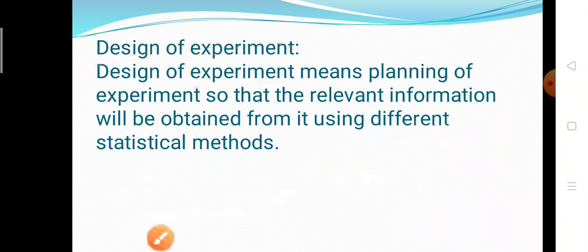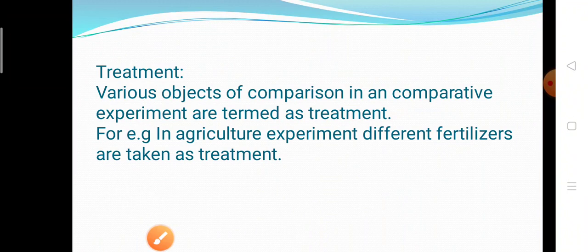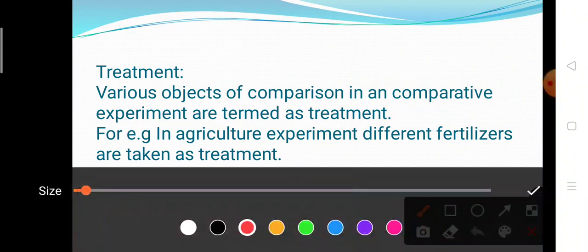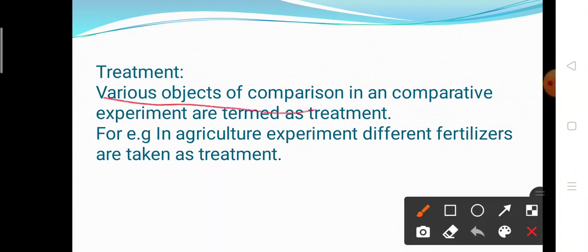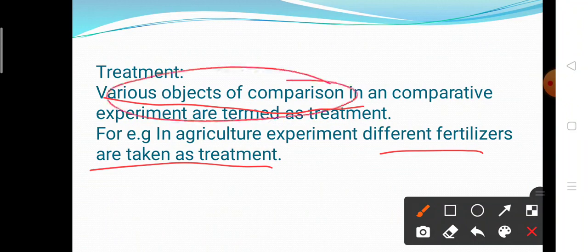Okay, now the next is treatment. What is meant by treatment? Various objects of comparison in a comparative experiment are termed as the treatment. The various objects which are used for the comparison are called the treatment. For example, in an agriculture experiment, the different fertilizers are taken as treatments. In the medical field, the different medicines are considered as treatments.